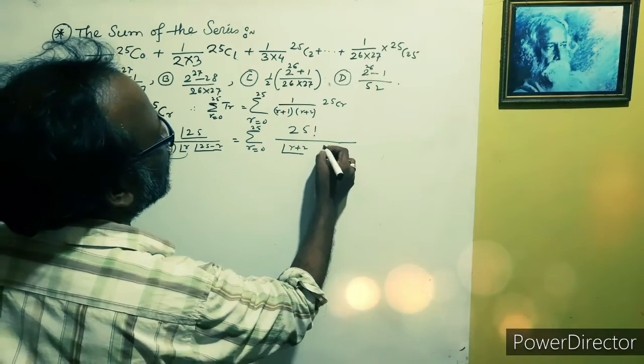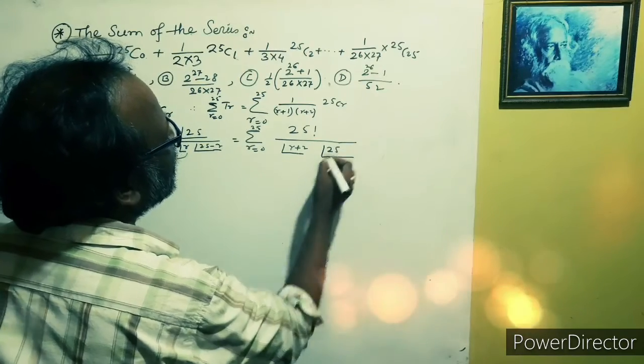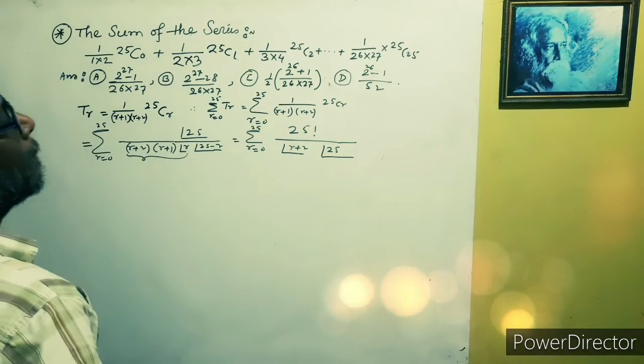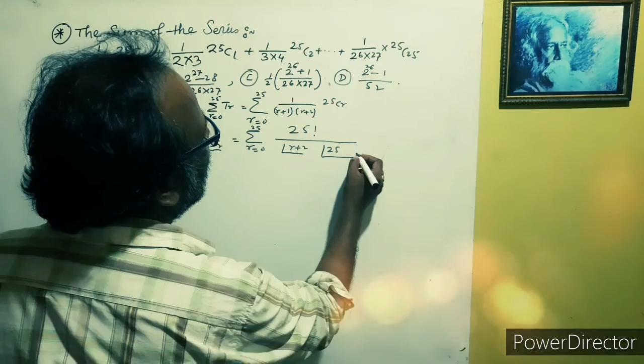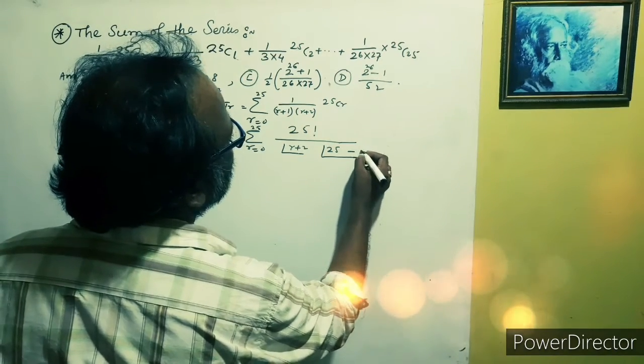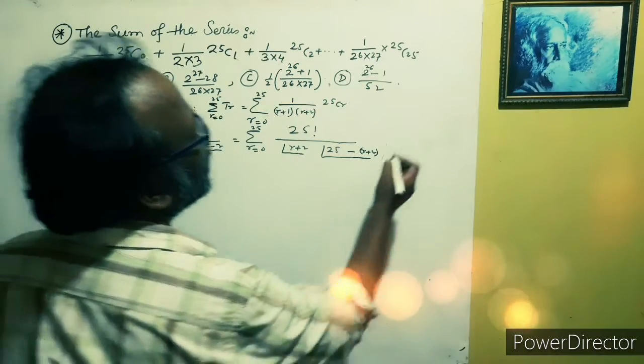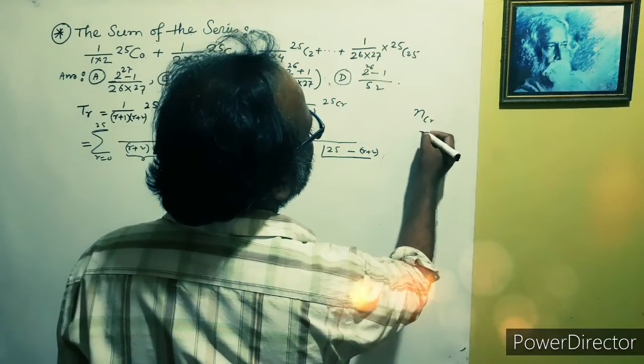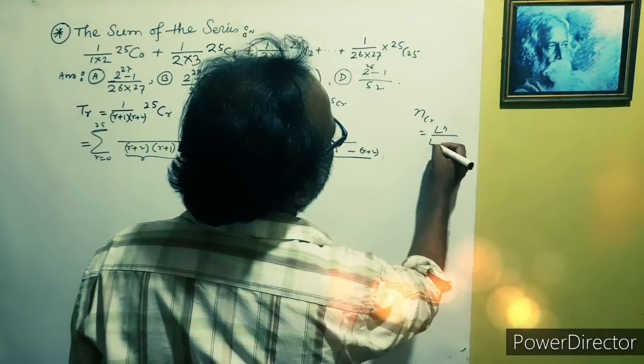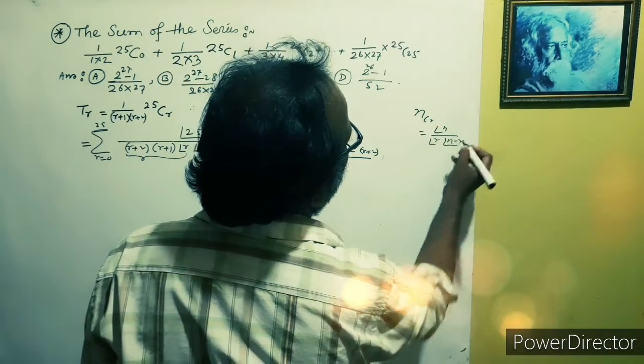Now we want to express this in terms of r plus 2. I want to write nCr, that is factorial n over factorial r and factorial n minus r.